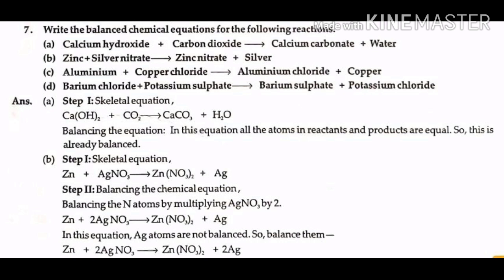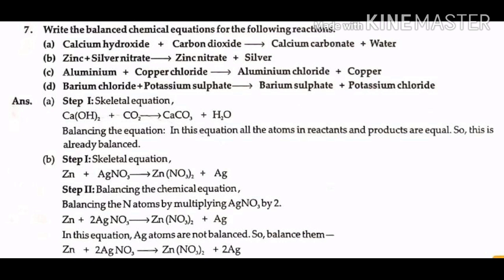Answer for A. Step 1. Skeletal equation. Calcium hydroxide Ca(OH)2 plus carbon dioxide CO2 gives calcium carbonate CaCO3 plus water H2O. Now we have to balance the equation. In this equation, check the number of atoms on both sides. Here all the atoms in reactants and products are equal, so this is already balanced.